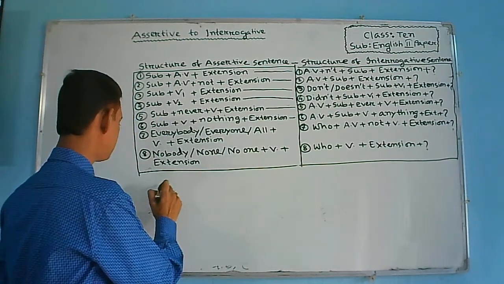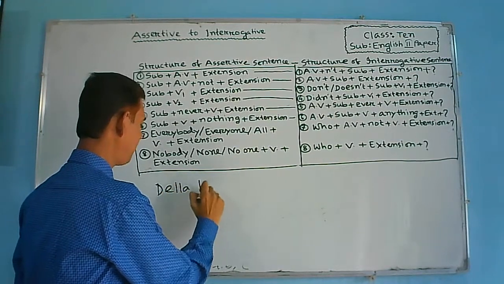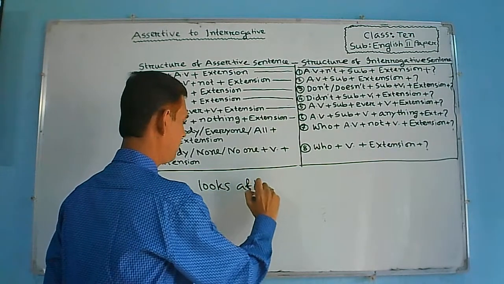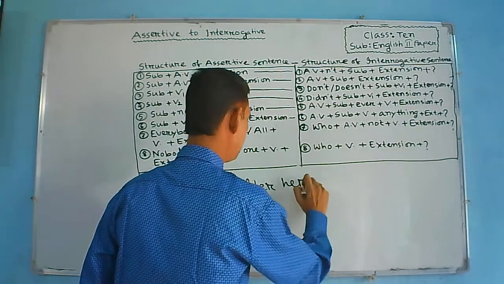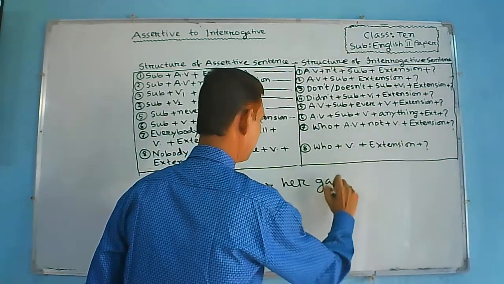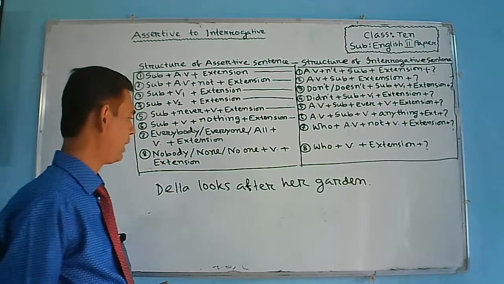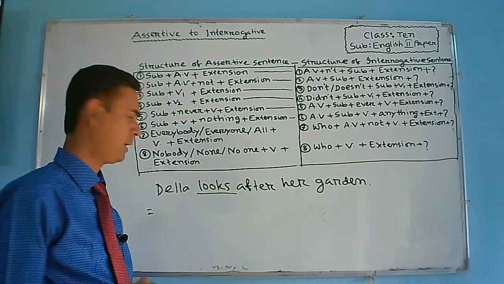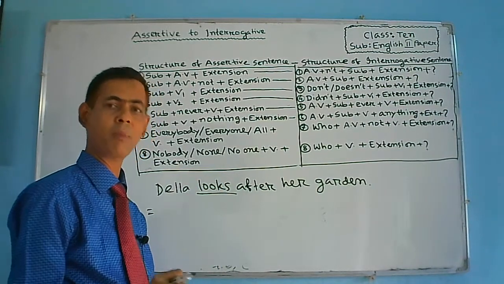Suppose, Della looks after her garden. Della looks after her garden. Here principal verb is given. Here there is no to be verb or auxiliary verb or modal auxiliary verb.